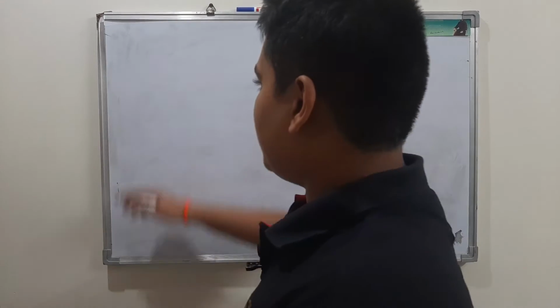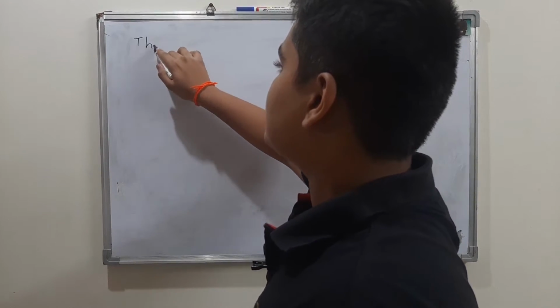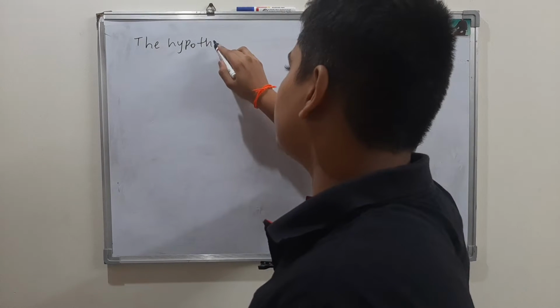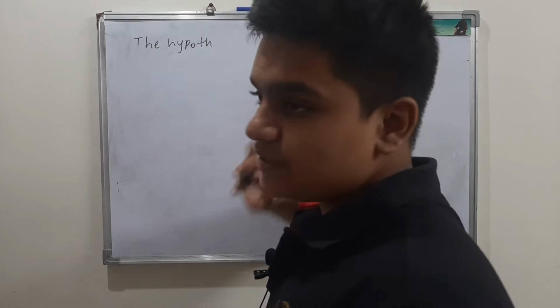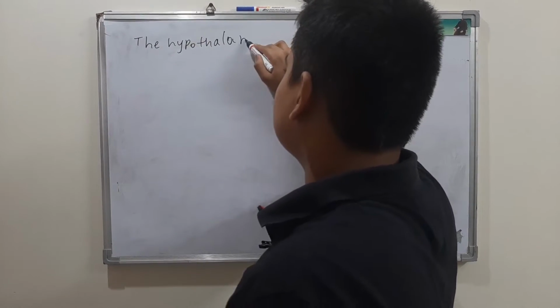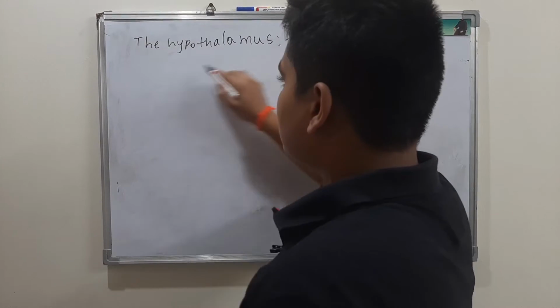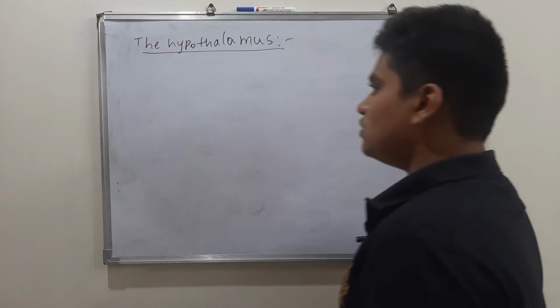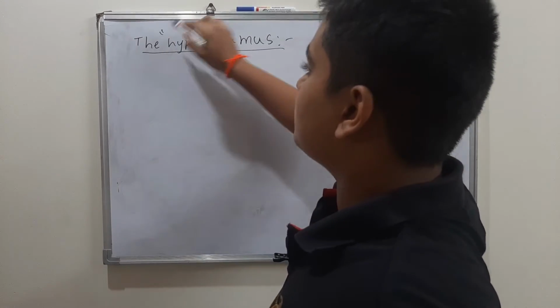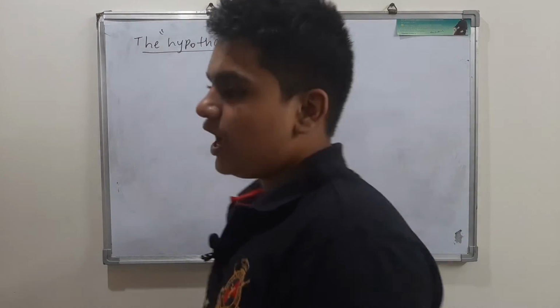So starting with the hypothalamus, it is the first endocrine gland given in our NCERT. We are all familiar with this word hypothalamus.